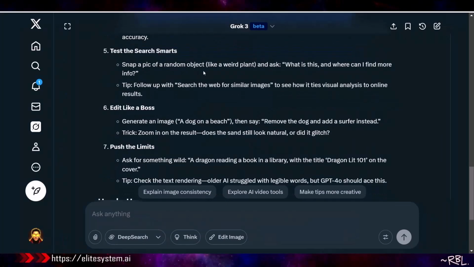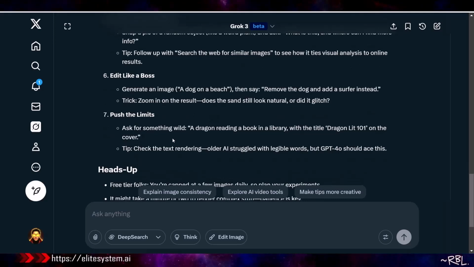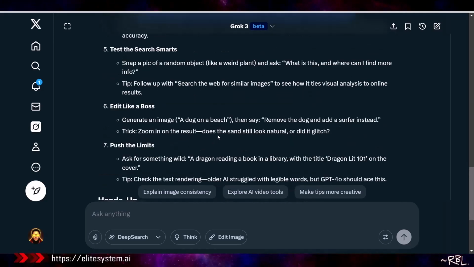Snap a pic of a random object like a weird plant and ask, what is this? All right. Edit like a boss. Generate an image, a dog on a beach. Then say remove the dog and add... okay. Push the limits. Ask for something wild. Okay, I see. Fair enough.